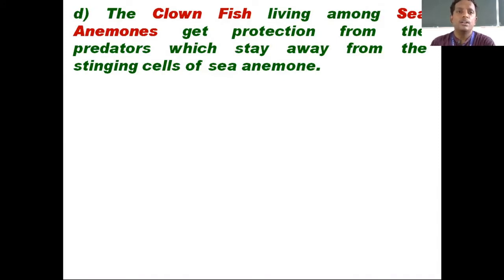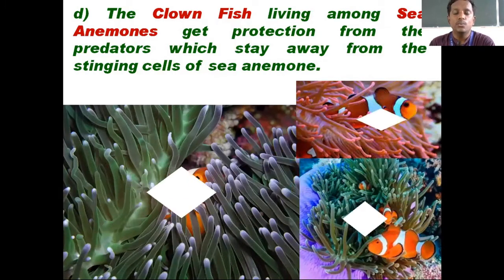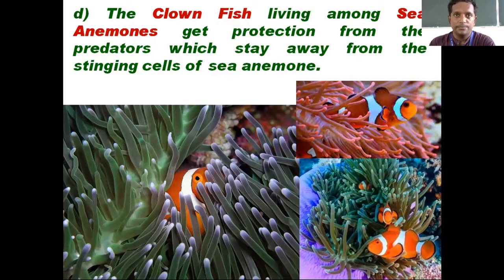Clownfish living among sea anemone. Fourth point, very, very important. Now, sea anemone is an animal belonging to phylum Coelenterata. And whenever we speak about Coelenterata, the first point is they have nidoblast, nematocyst for protection, offensive and defensive in function. The tentacles have nematocysts, which may be poisonous. So with the help of tentacles, it will attack other animals and feed on them.